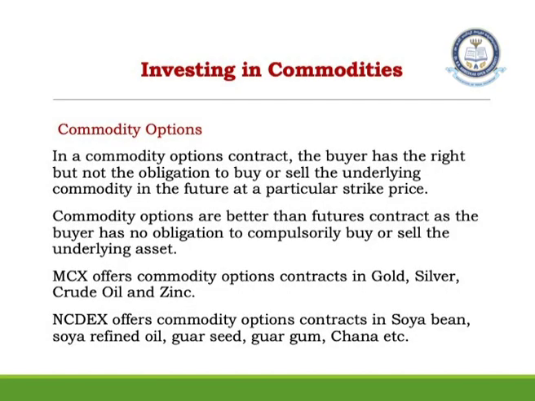Same way, I can also invest in something called a commodity option. Commodity options are better than futures because here the buyer has a right but not an obligation to buy or sell the underlying commodity in the future at a particular price which is struck today. Mostly MCX, the Multi Commodity Exchange, offers option contracts so that you can deal in gold, silver, crude oil, zinc, and NCDEX also offers commodity options where trade takes place in soya bean, refined oil, seeds, chana dal, etc. All these options you can also invest in.